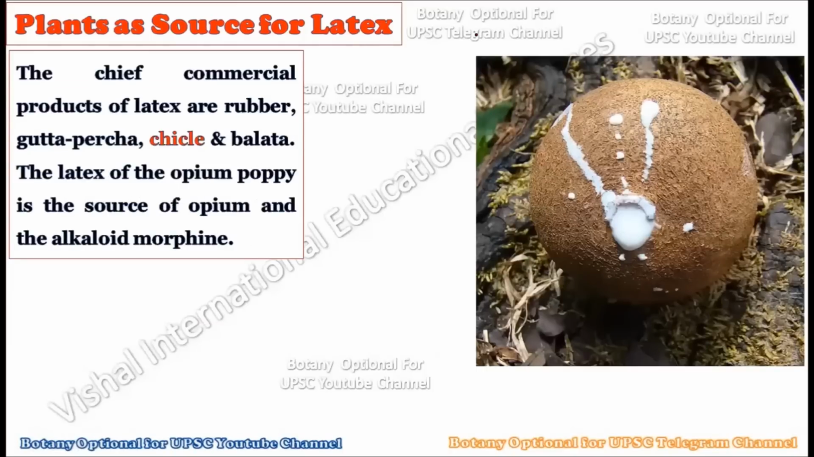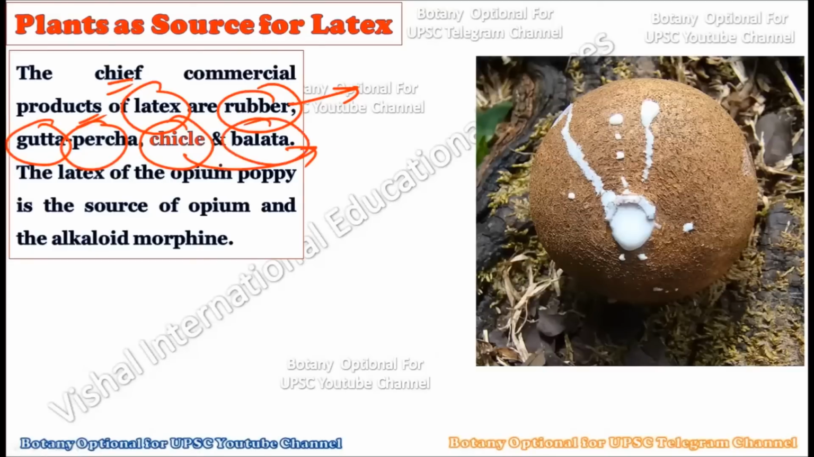Now, from the human point of view, what is the use of the latex for humans? The very first thing, the chief commercial product coming from the latex, is the rubber. Rubber is a critically important product which comes from the plant and is used largely by human beings. Then there are other applications: gutta percha also comes from the latex. Chicle, this chiral chemical combination, is used to create chewing-gums. Then balata type compounds also come from this latex. So economically this latex is very important for humankind, because materials like rubber, gutta percha, chicle, balata all come from the latex of the plant.